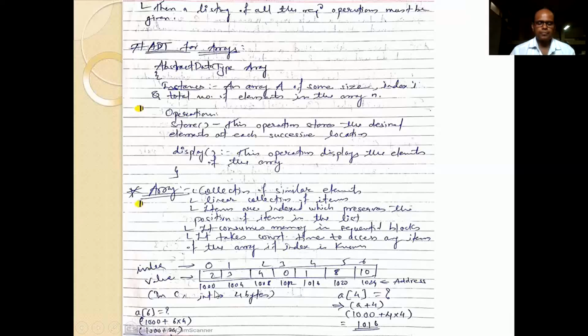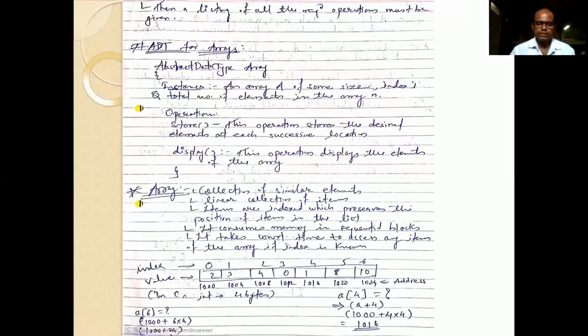When we are storing the integer data type in C language, an integer requires 4 bytes to store. That means for storing the data value 2, it requires 4 bytes.